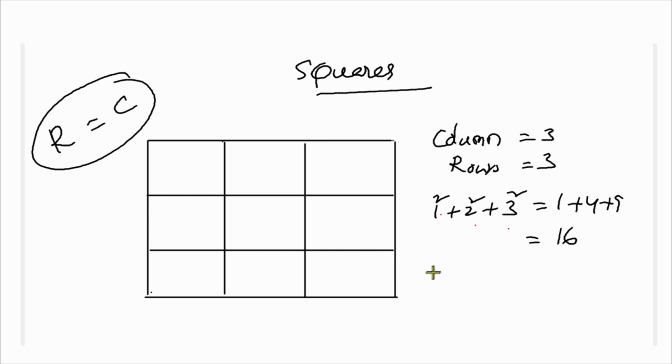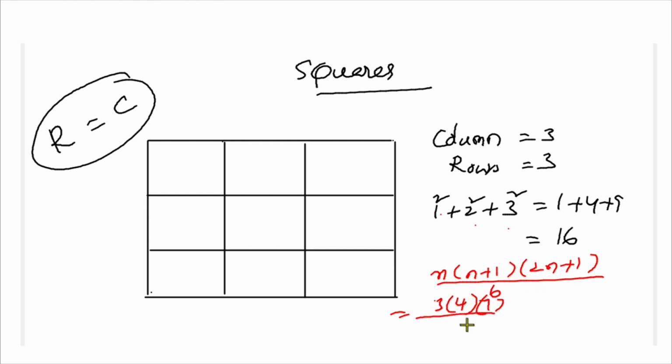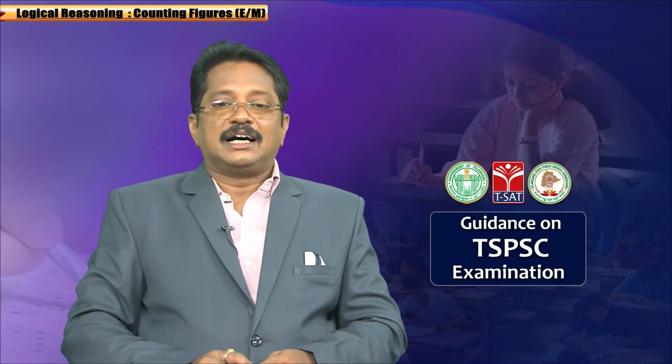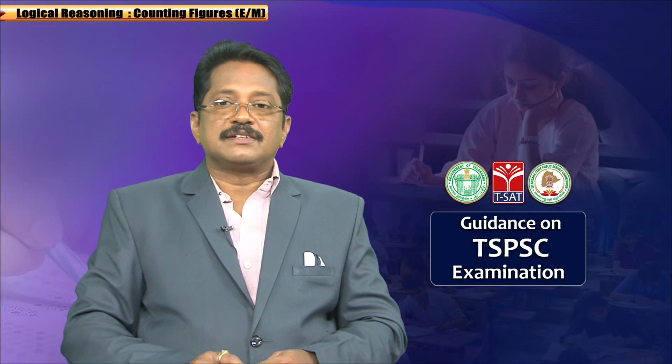Otherwise, you can use the formula n of n plus 1 of 2n plus 1 by 6. N is 3 here. 3 of 3 plus 1 is 4. 3 2s are 6, 6 plus 1 is 7, by 6. 3 1s are 3, 2 2s are 4, 2 1s are 2, which gives 16. Correct? You will get the answer 16, very clear.